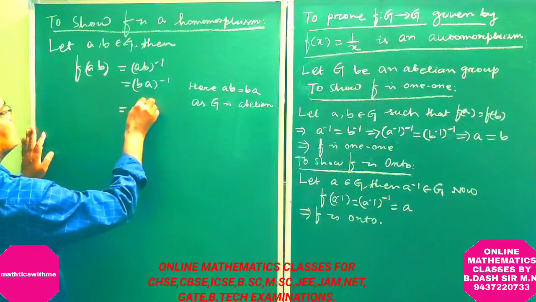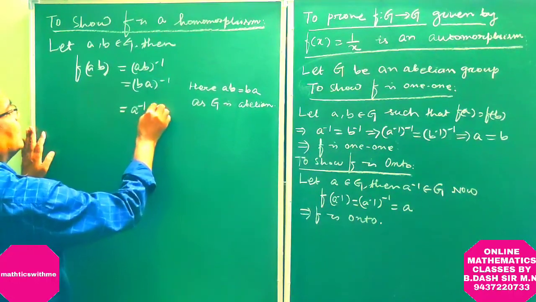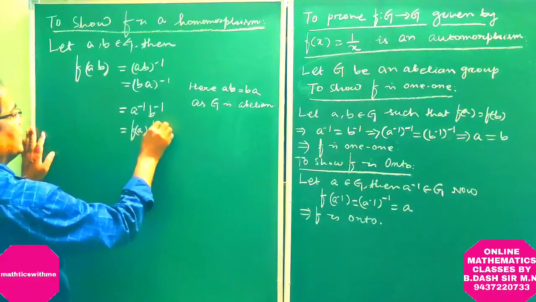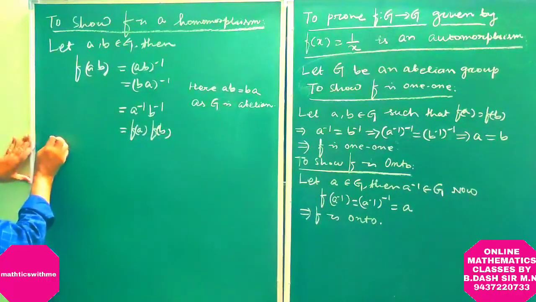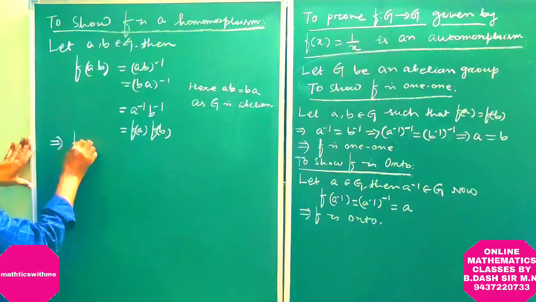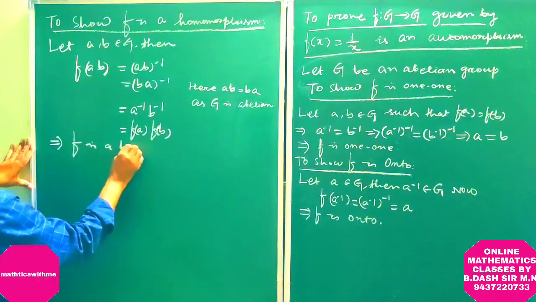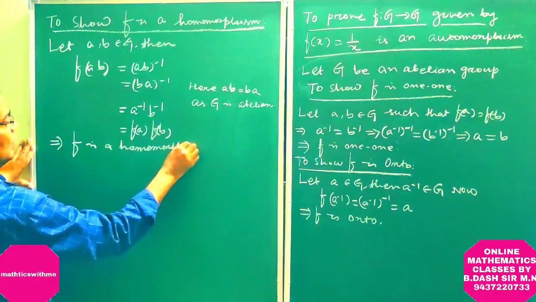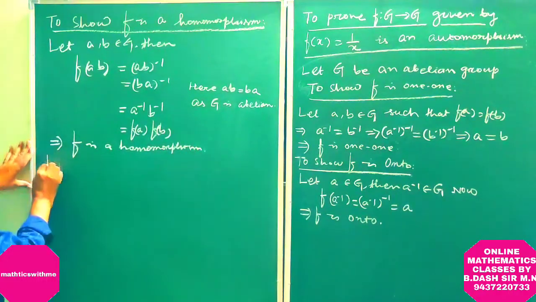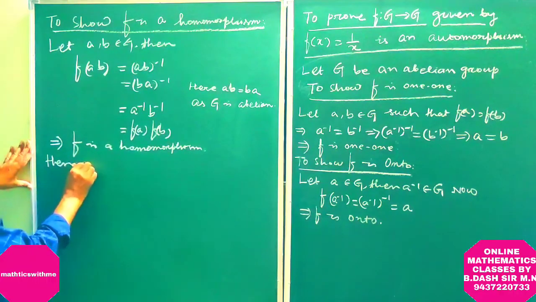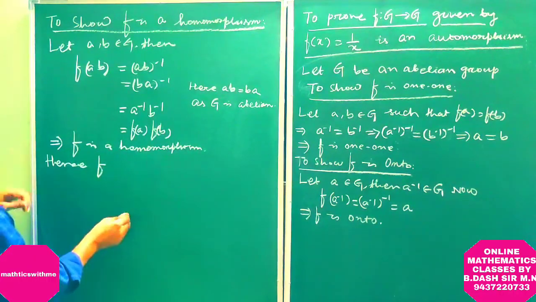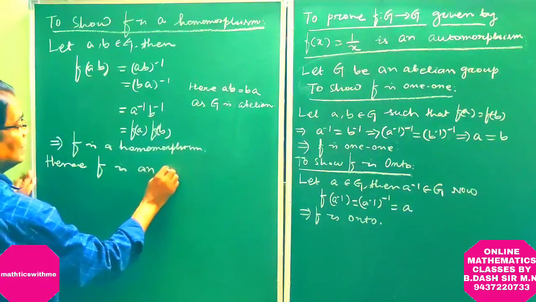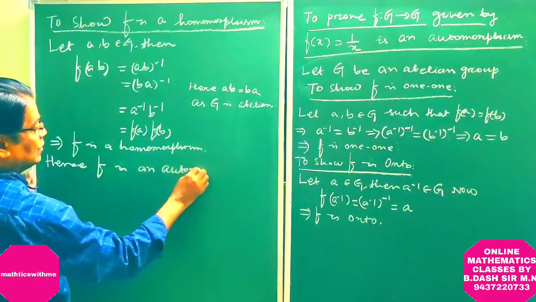This is equal to a inverse b inverse, which is f(a) f(b). This implies f is a homomorphism. Hence, f is an automorphism.